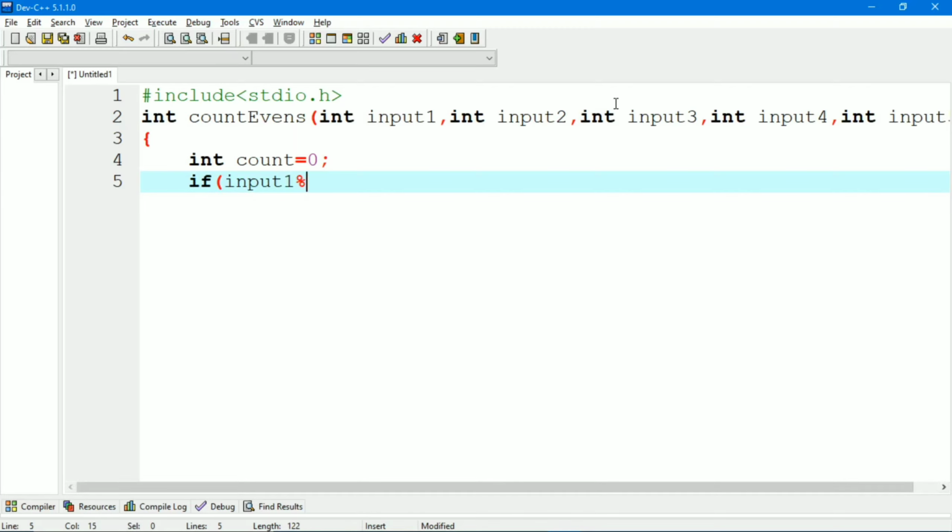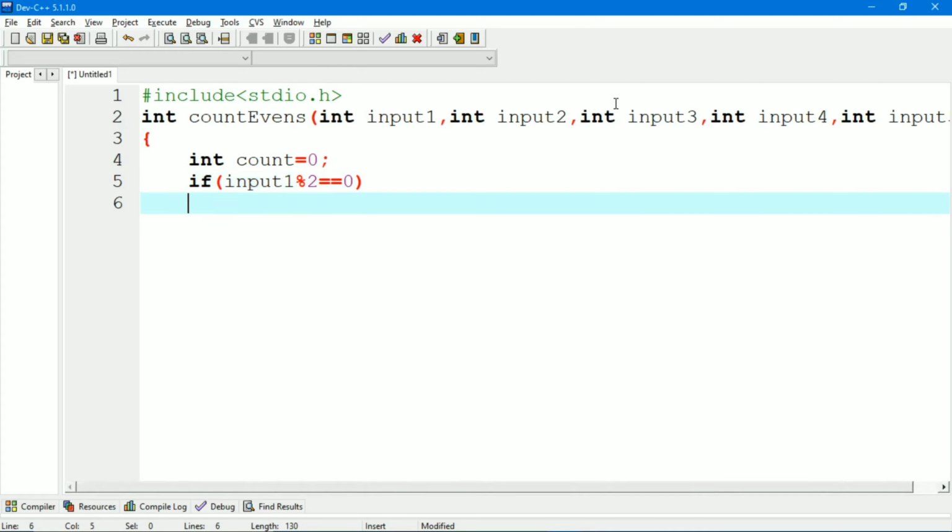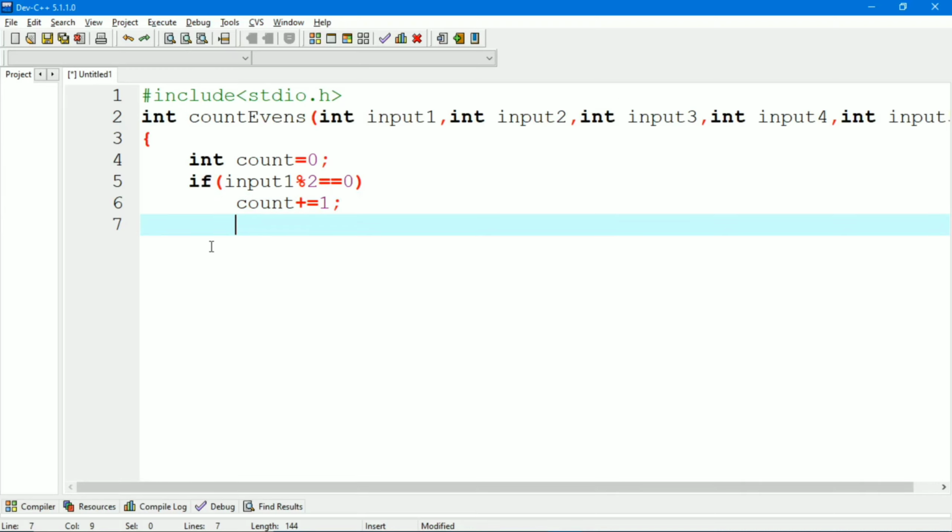Now check for even numbers: if input1 modulus 2 is equal to 0, then we will increment the count variable by 1.